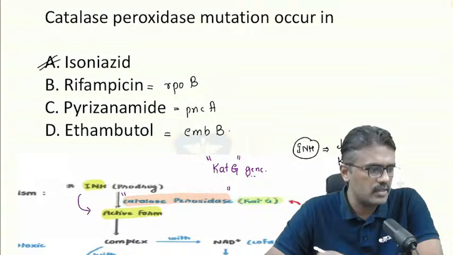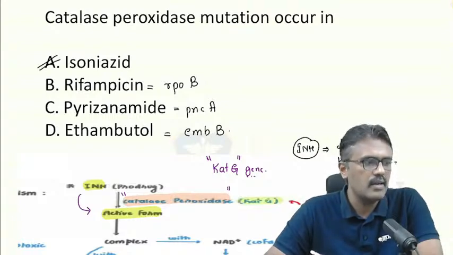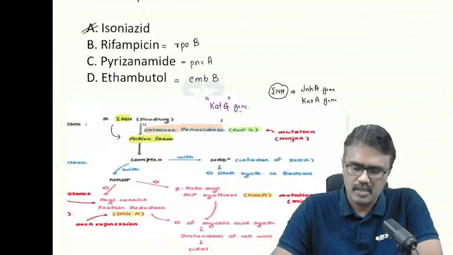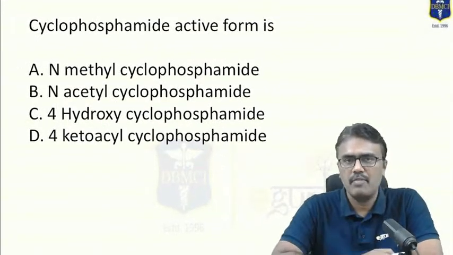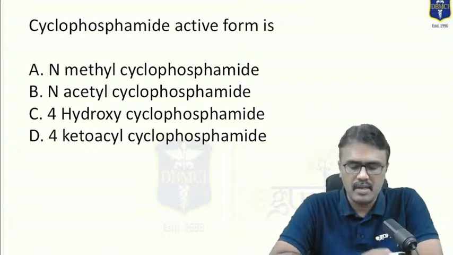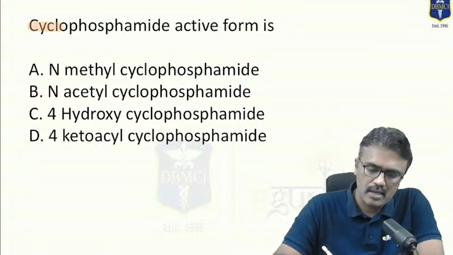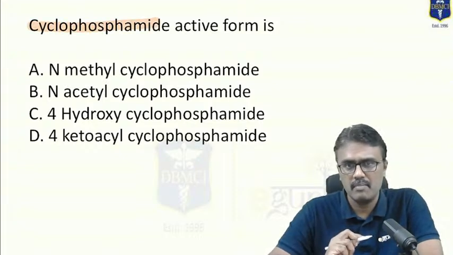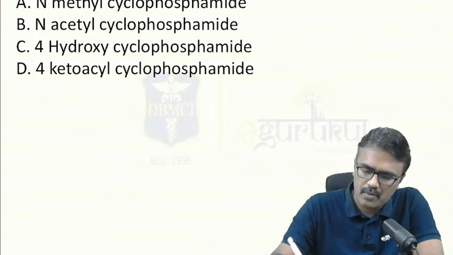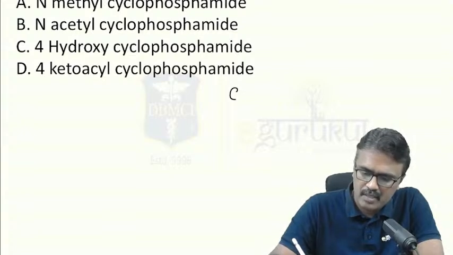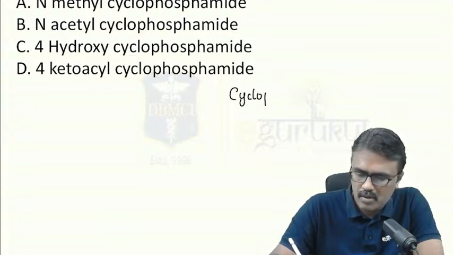Can you tell me whether this was the exact question asked? Okay, that is isoniazid. Next: cyclophosphamide active form is. Many times these types of questions are taken directly from Goodman and Gilman, and we have studied in the classes that cyclophosphamide is a prodrug. We all know that cyclophosphamide is a prodrug.